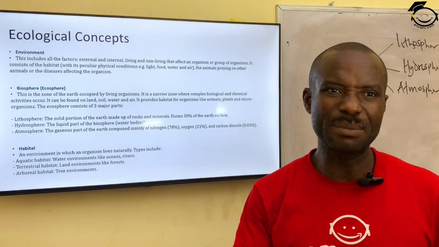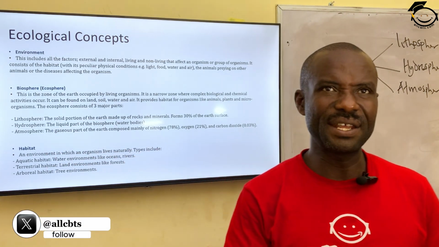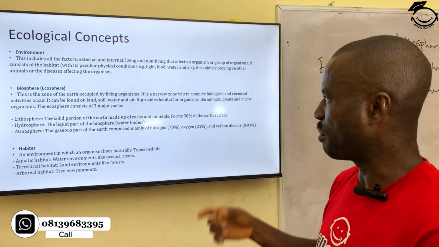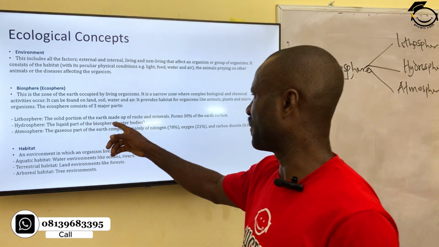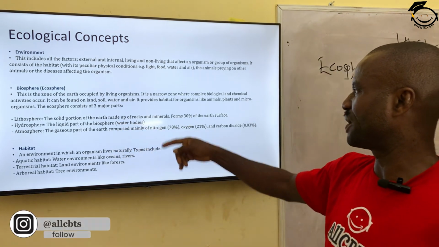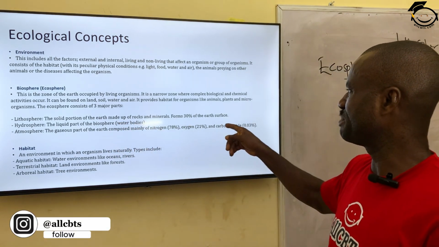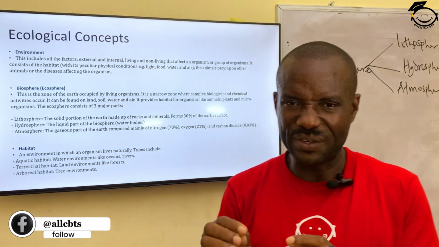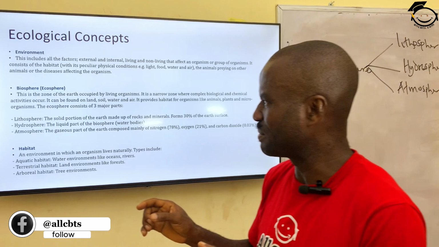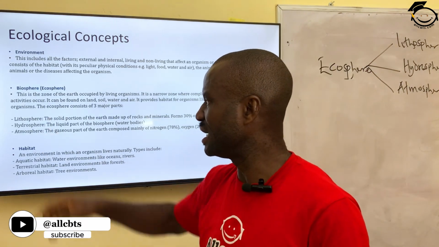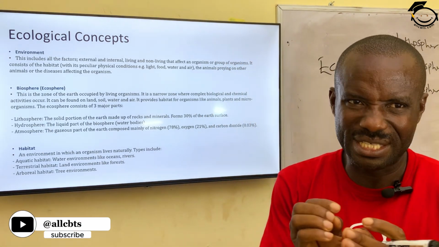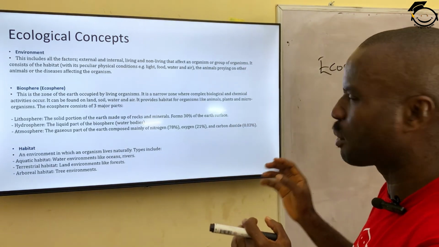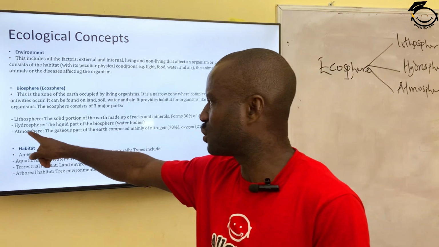Lithosphere is a solid part, that is an area that is made up of solid. It can be soil, it can be rock, it can be mountain. The solid portion of the earth made up of rock and mineral, which forms 30% of the earth crust. The only dry area on the surface of the earth where living organisms can be found is called lithosphere, and it's just about 30%. So meaning the remaining 70% is made up of water, which is called hydrosphere.